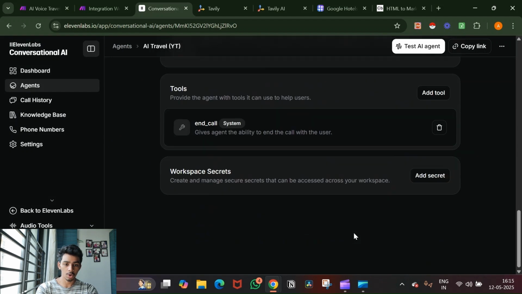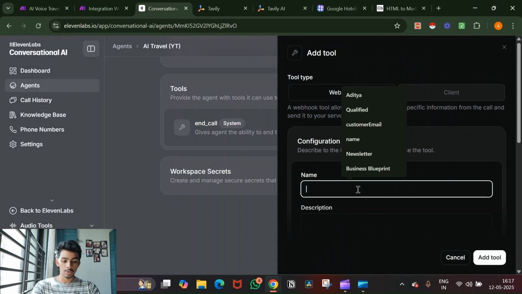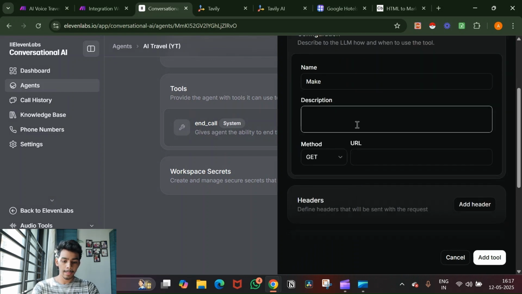And now first we'll go all the way down. We'll add a tool, and we'll give this a name, make. The description will be: this tool will create the travel plan for the user.